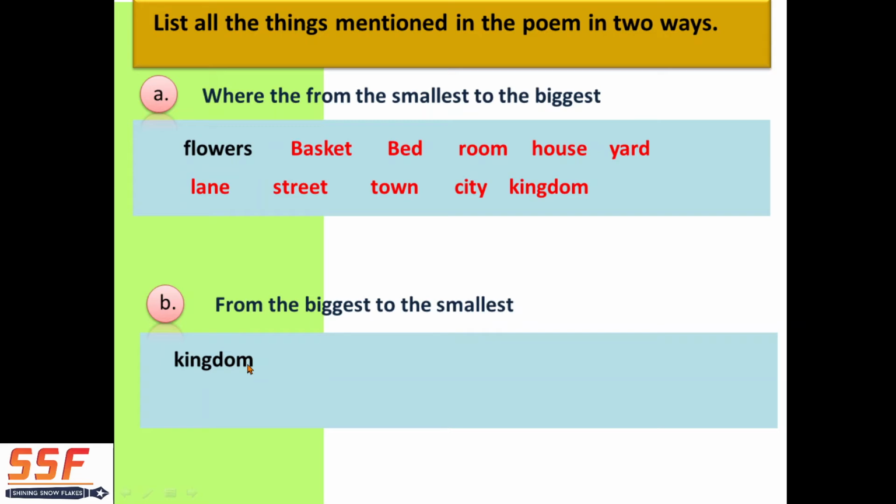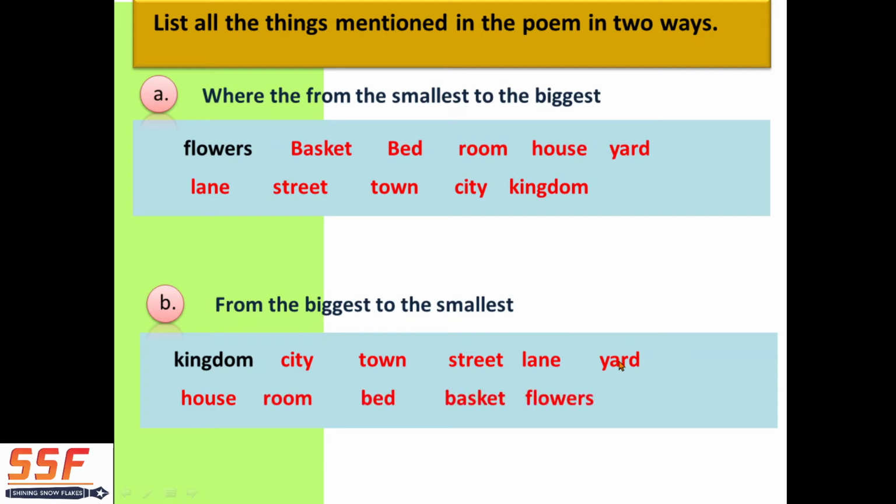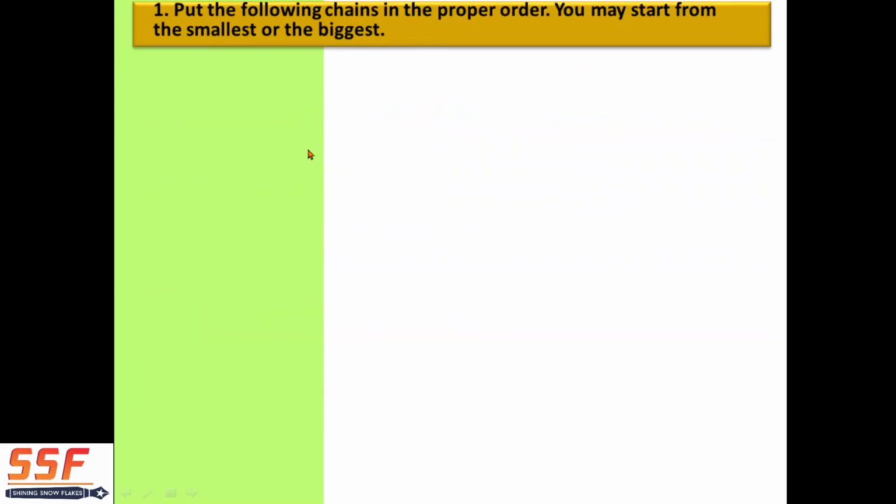Now first is kingdom, as given in the workbook. Then city, town, street, lane, yard, house, room, bed, basket, then flowers. So got it? Kingdom to flowers. Biggest to smallest.